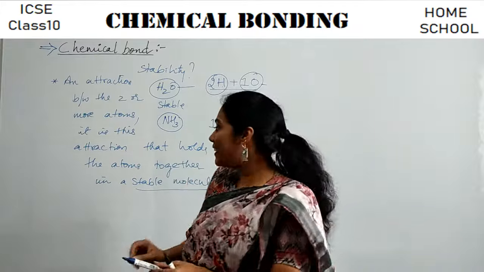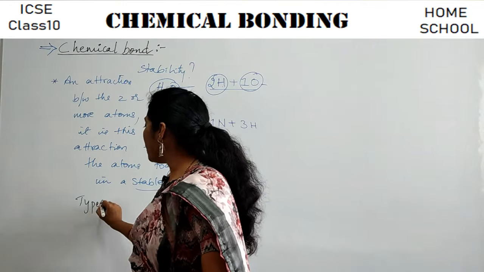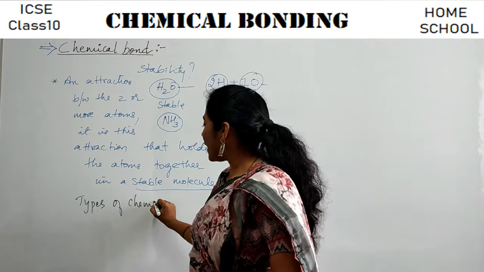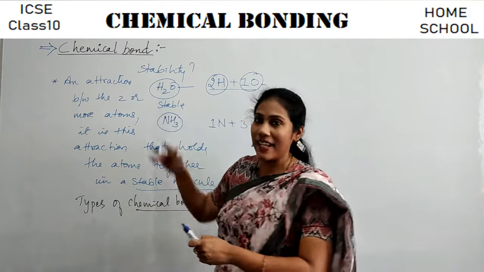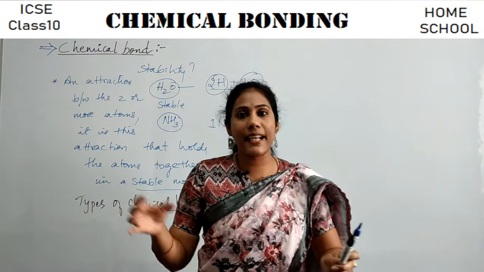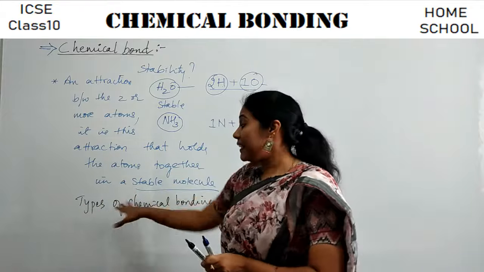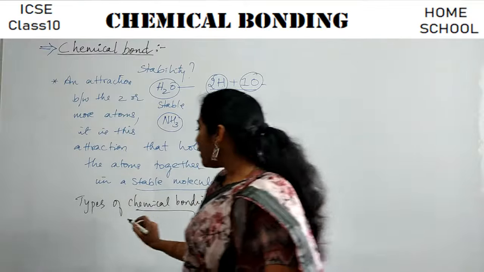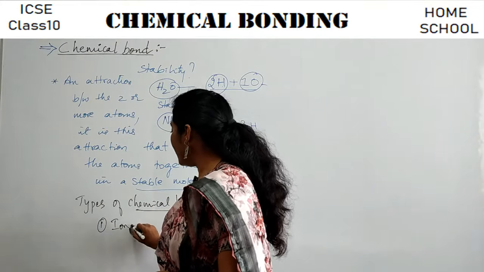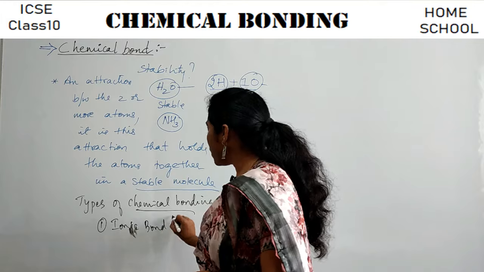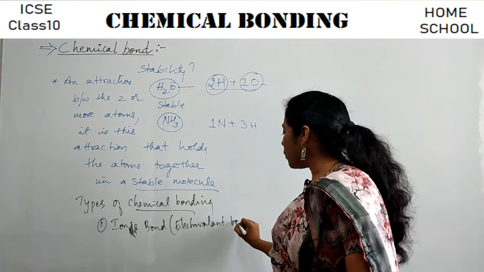Okay, and after that, in the chapter, you are going to study the types of chemical bonds. There are different types of attractions; here the bond is nothing but attraction, I told you. Depending on the different types of attractions created, we have different types of chemical bonding, right? And the first one is ionic bond, or it is also called electrovalent bond.